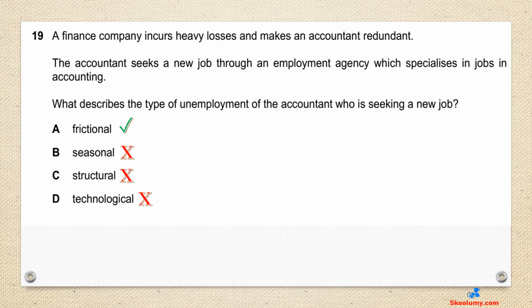B is wrong. Seasonal unemployment occurs when someone loses a job due to low demand during a certain time in a year. C is wrong as structural unemployment has to do with a mismatch of skills. D is wrong. Technological unemployment occurs when technology renders a worker redundant.